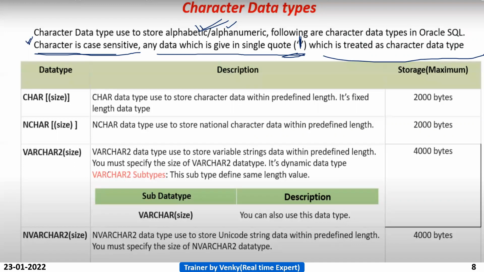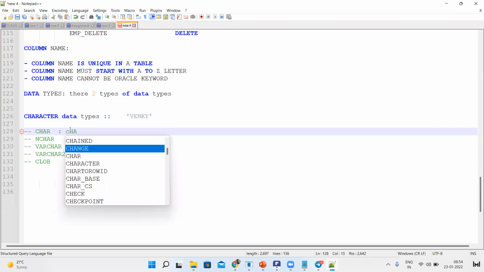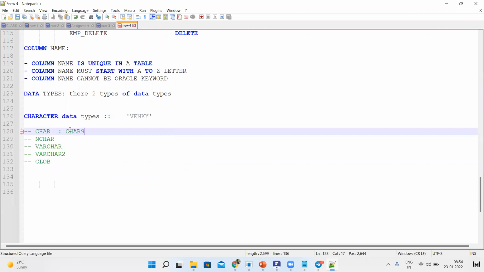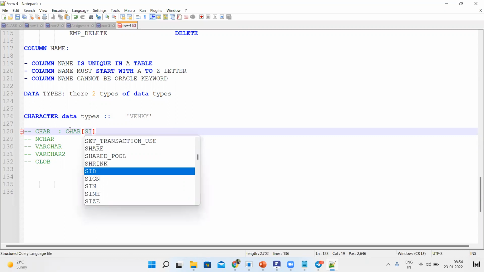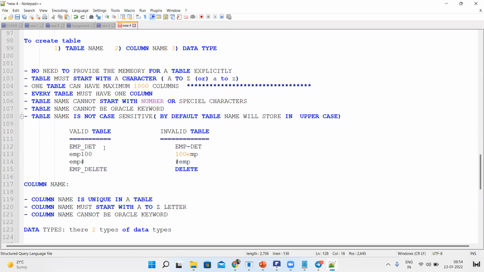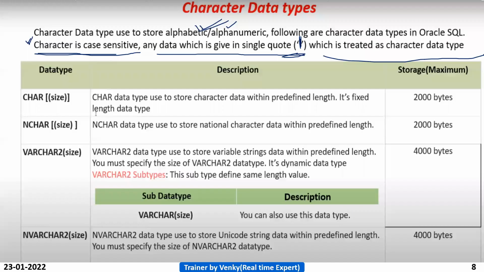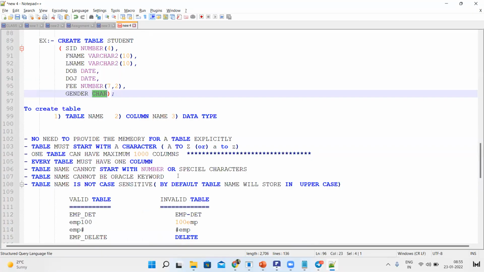Now the syntax of character data. The syntax of character data is char of size. Here for varchar2, the size is 10 bytes we have taken. So varchar2 we have given, right. Here for character data we haven't declared any size. Why, we will discuss now.